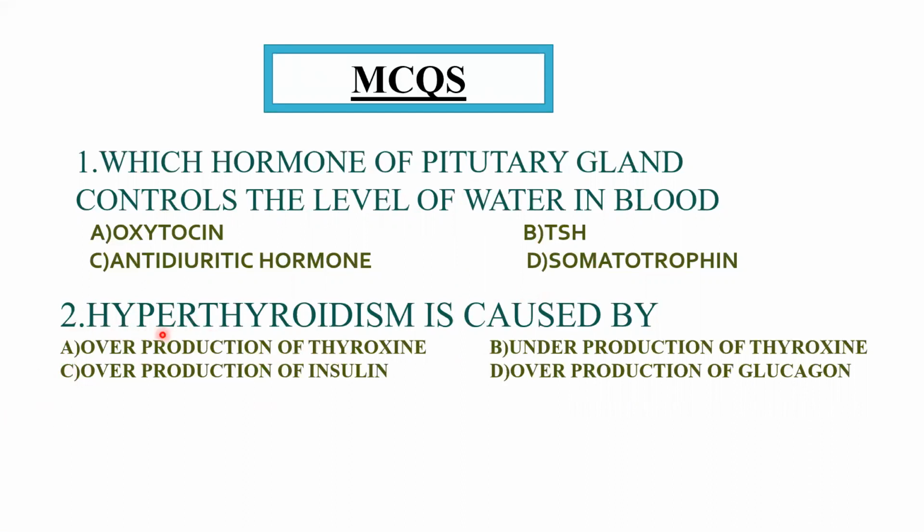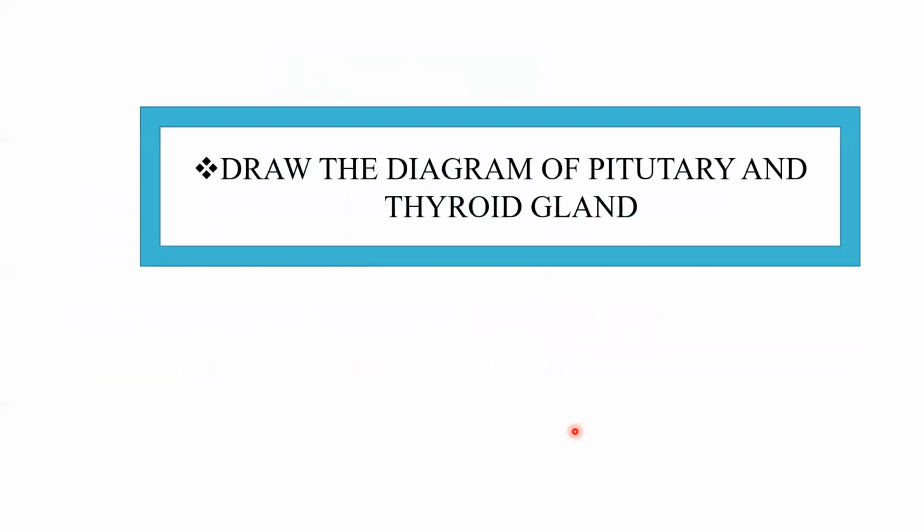Hyper means high. Hyperthyroidism is caused by overproduction of thyroxine, underproduction of thyroxine, overproduction of insulin, or overproduction of glucagon. Draw the diagram of the pituitary gland and thyroid gland.